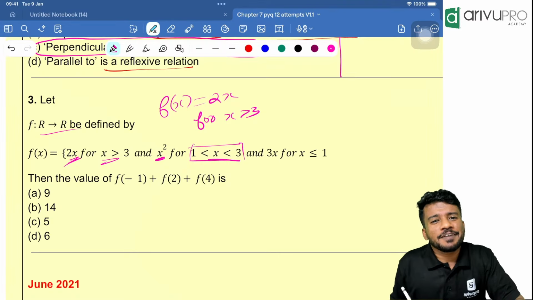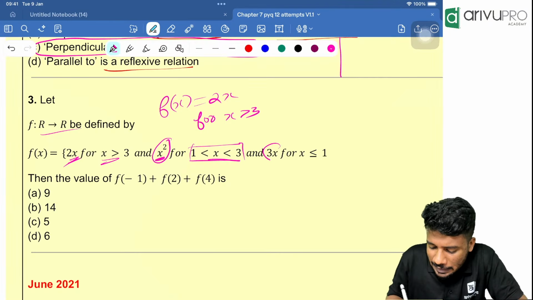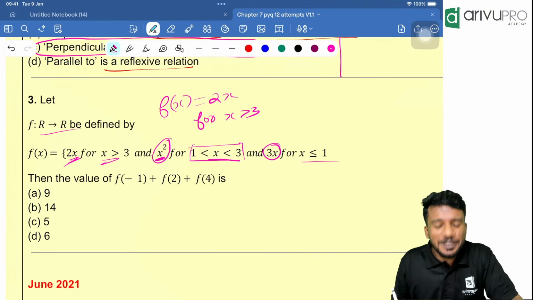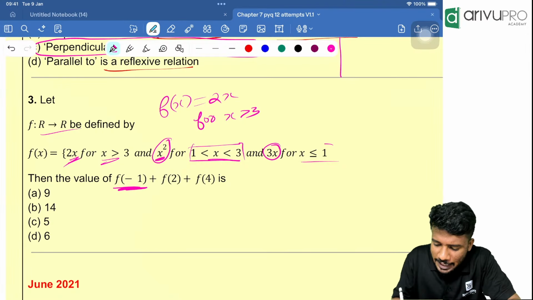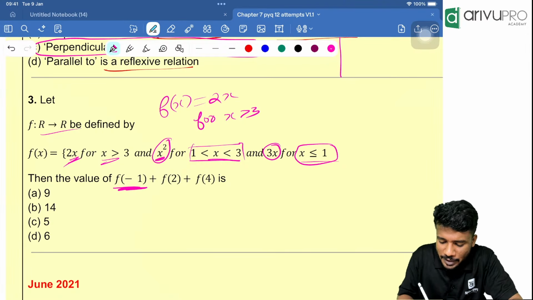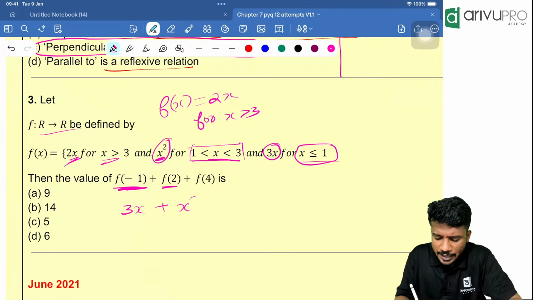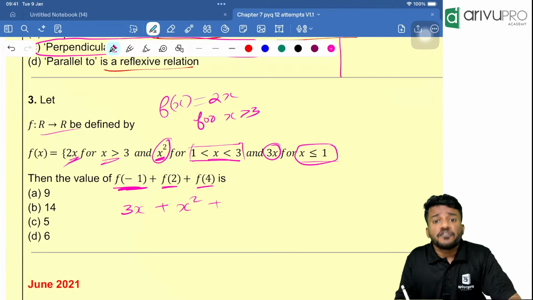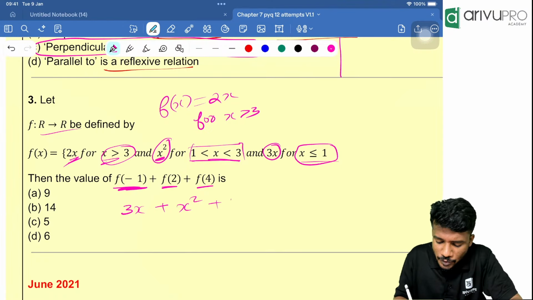That means for any x between 1 and 3, we should take x square. Then 3x when x is less than or equal to 1. People, look here. F of minus 1, it is less than or equal to 1, right? So you should take 3x, plus f of 2. 2 is between 1 and 3, so x square, plus f of 4. For f of 4 the x value is more than 3, so you should take 2x.